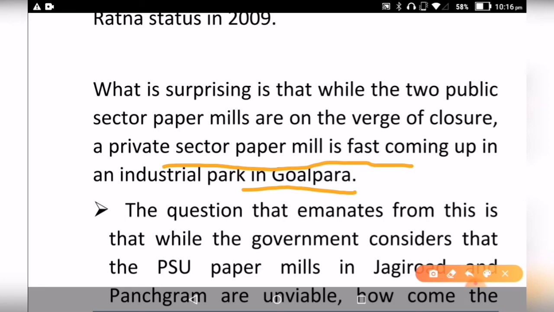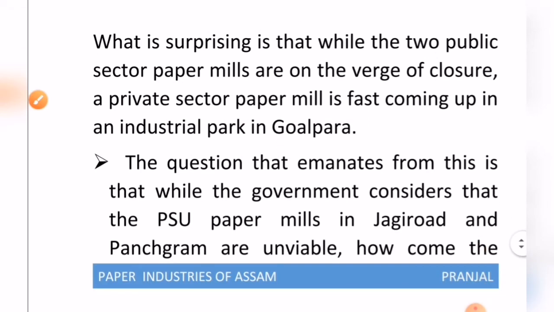That means if a private sector unit has shut down, obviously the government would want to revive it, right? Because a lot of people's employment is also associated with it. Many lives are associated with these paper mills. So the government cannot say that these paper mills are unviable, and in the meantime another private paper mill is also developing. So these are the things that must be addressed by the government.